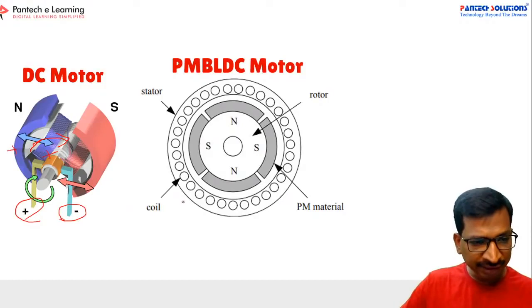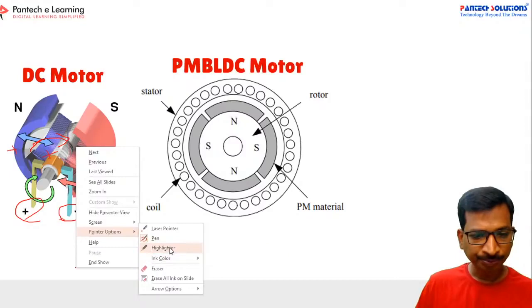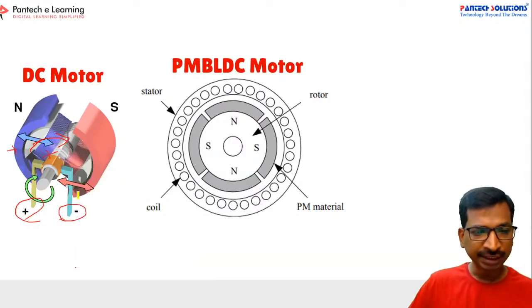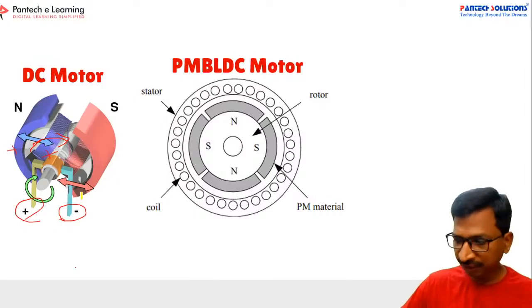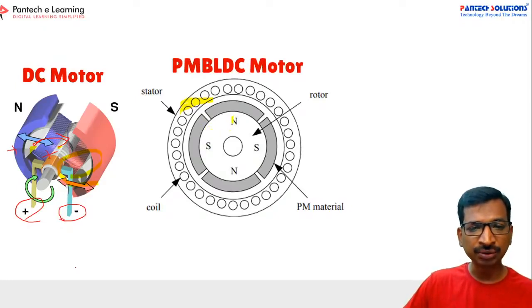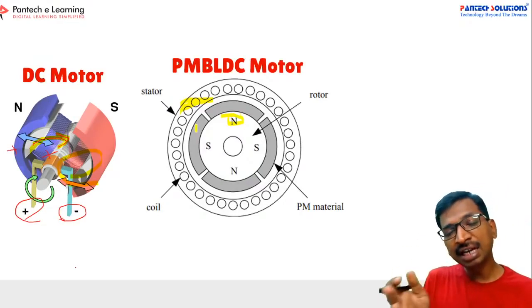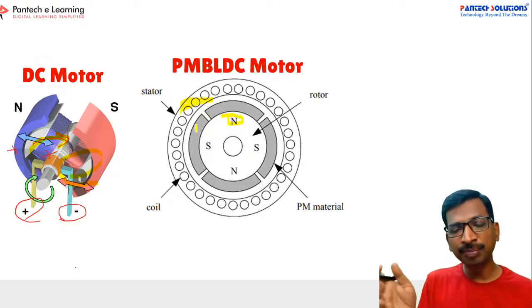See here, this coil, wherever it is available here, this entire coil is going to be mounted on the stator of the motor. This is the stator of the motor, and the rotor is going to be replaced with the permanent magnet. Whereas in the DC motor, the stator is the permanent magnet and the rotor is the coil, here the stator will be the coil and the rotor will be the permanent magnet.